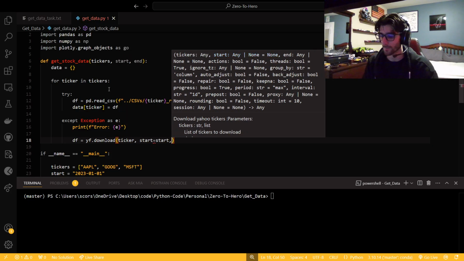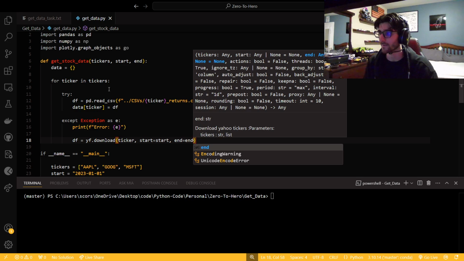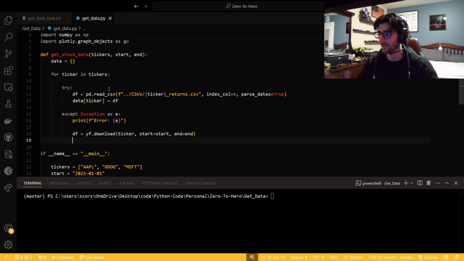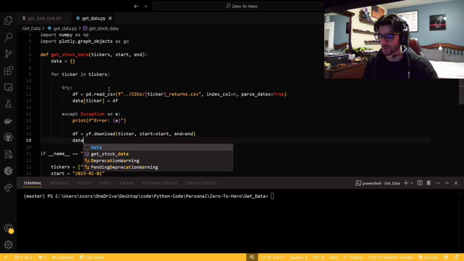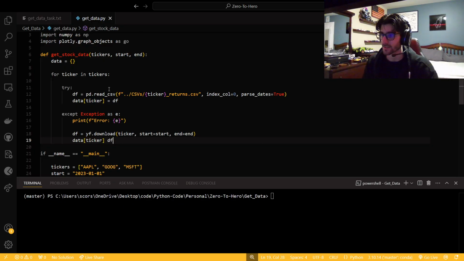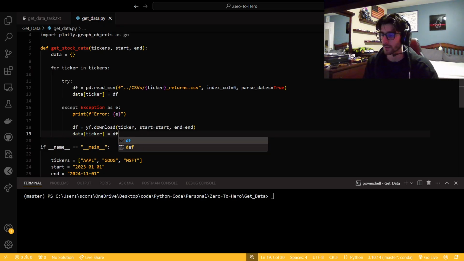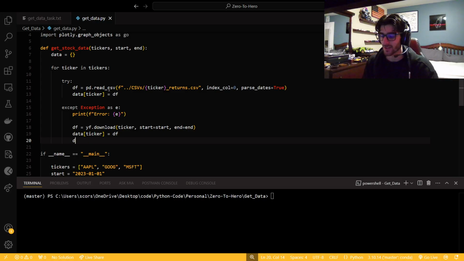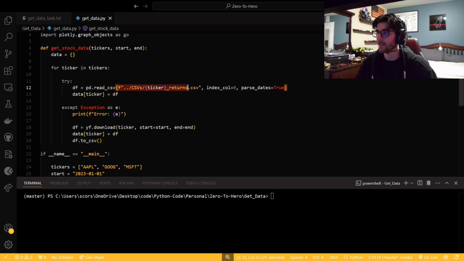Start is going to be start, and end is going to be end. I found that the API gets a little upset if you don't put the equal signs, so we'll do that. We're going to say that data for our ticker is this data frame. And then we are going to say df.to_csv, and we're just going to put this path in it. If that CSV didn't exist yet, we'll write it right now.